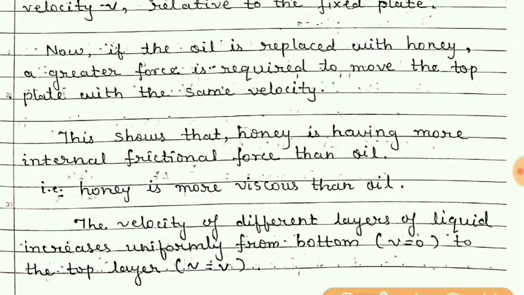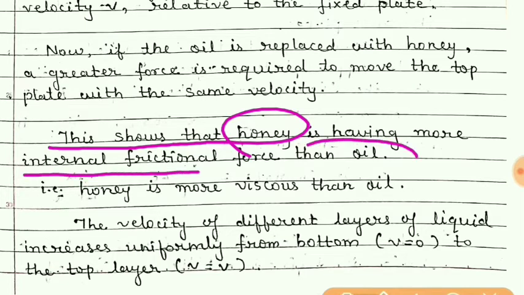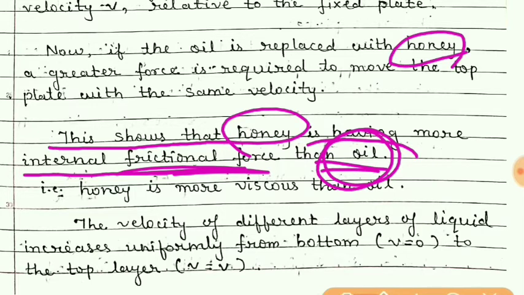This shows that honey has more internal frictional force than oil, because when we took oil, it moved smoothly with less force, but when honey is applied between the two plates, more force is required. So that means in honey, internal friction is more than that of oil.